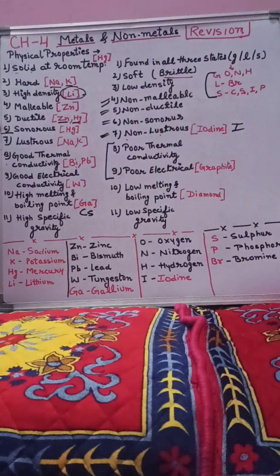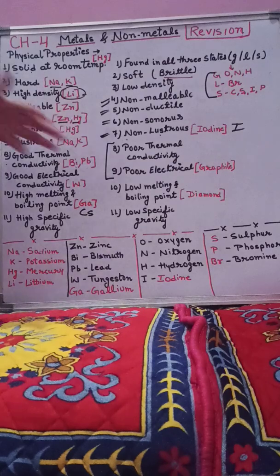The next property on which we can differentiate between metals and non-metals is sonorousness. What do we mean by sonorous? Sonorous means metals produce a ringing sound when struck, and this property is called sonorosity. The exception is mercury. Non-metals are non-sonorous in nature.